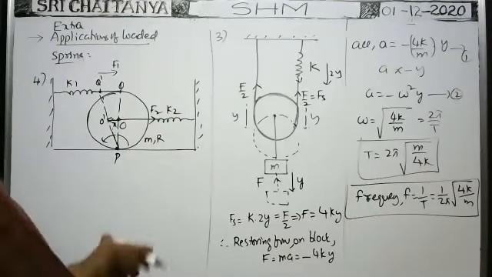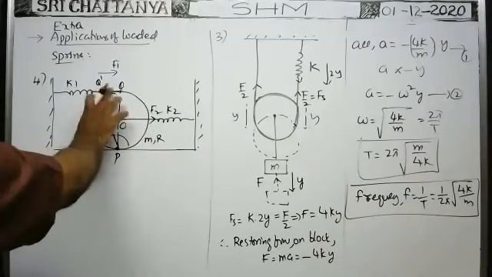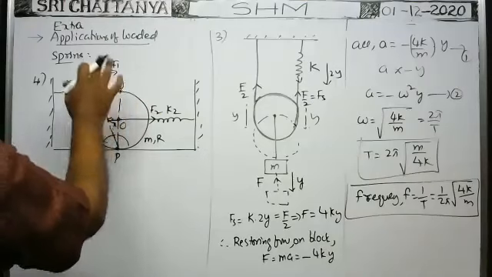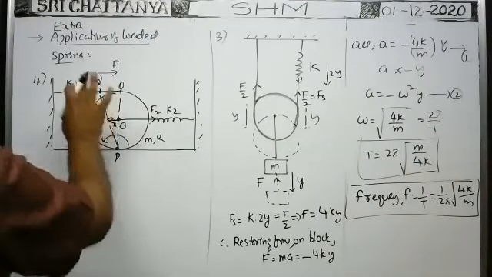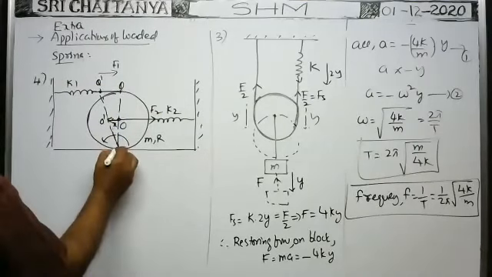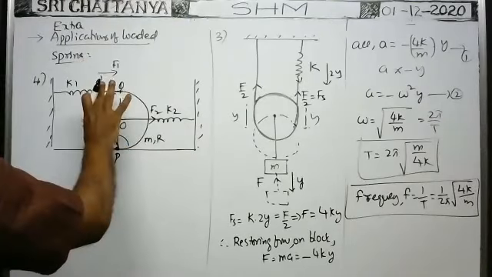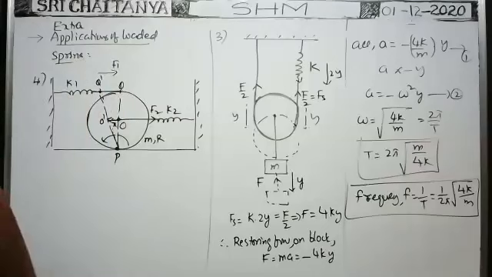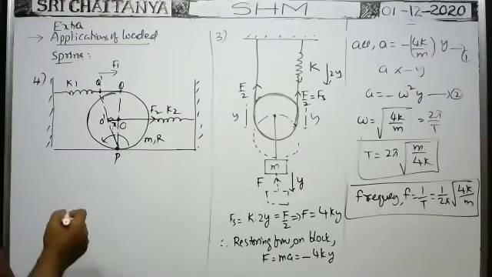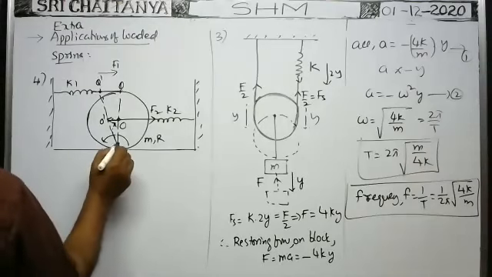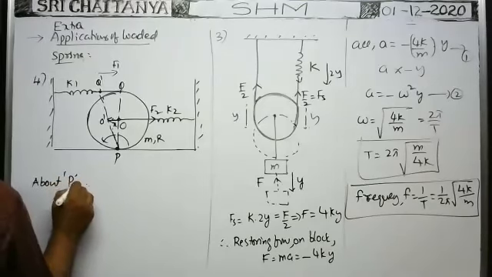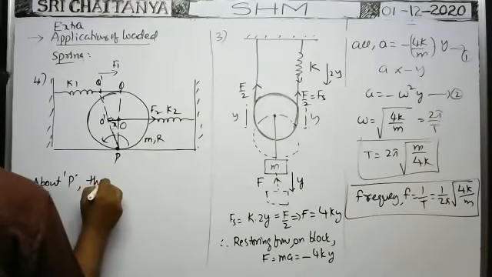So totally, whenever the disk or any body is rotated like this, F1 and F2 act on the same disk or body at different points. Due to that, about the point P, a torque acts on it and brings the body back to its original position. That is the restoring torque. Therefore, about point P, the restoring torque.